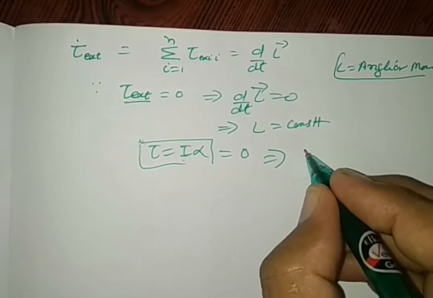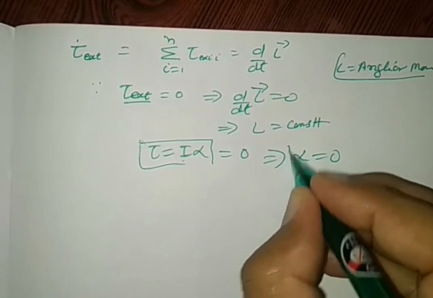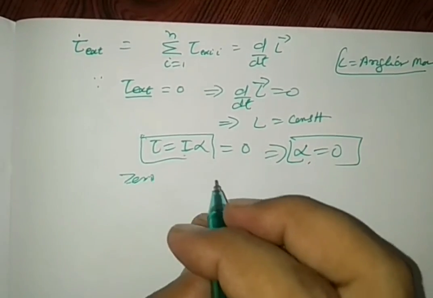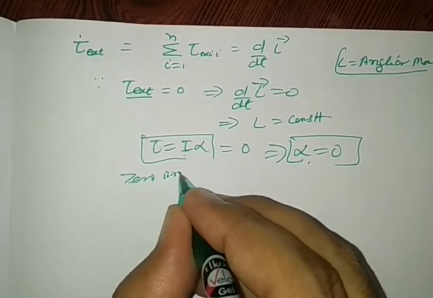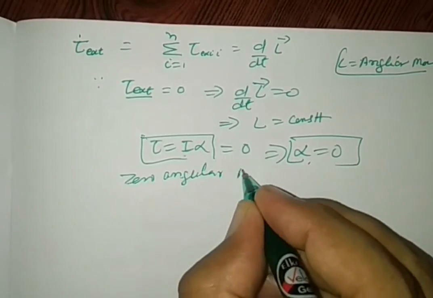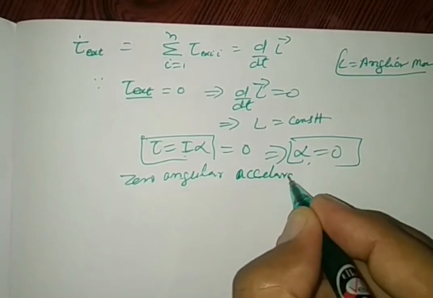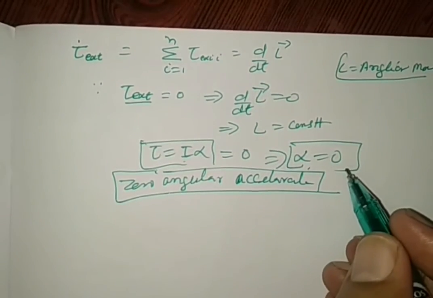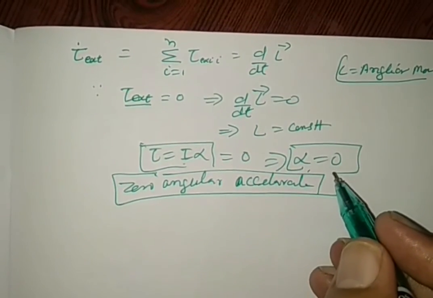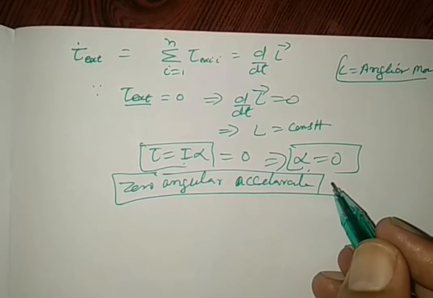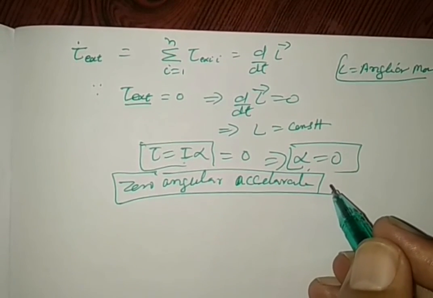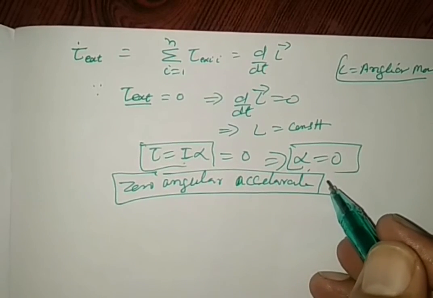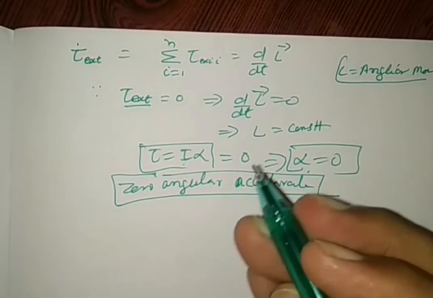So alpha is equal to 0, meaning zero angular acceleration. What is the meaning of zero angular acceleration? The body either does not rotate or rotates with uniform angular velocity. So this is the second condition of equilibrium.